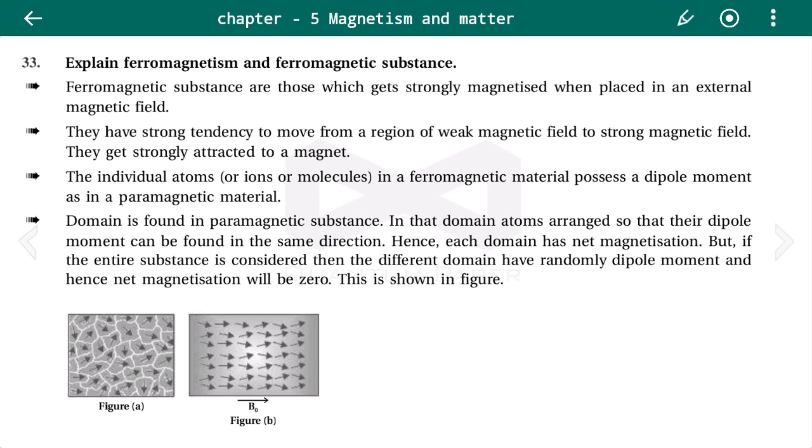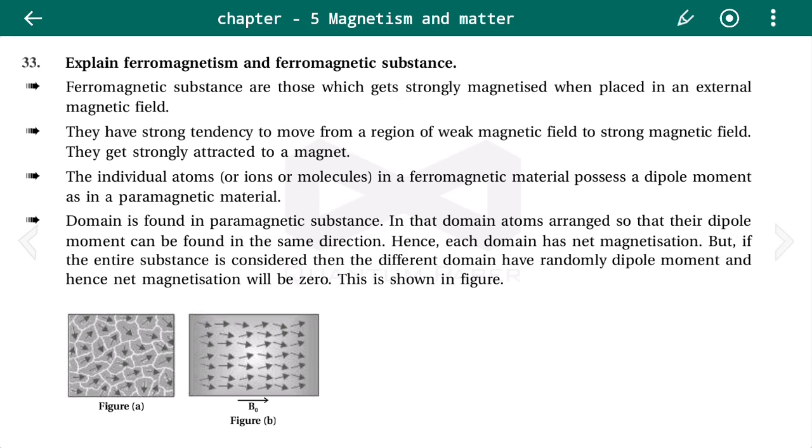In this video we are going to discuss the topic ferromagnetism and ferromagnetic substances. Ferromagnetic substances are those which get strongly magnetized when placed in an external magnetic field. We had discussed three magnetic substances: a diamagnetic substance, paramagnetic substance and ferromagnetic substance.